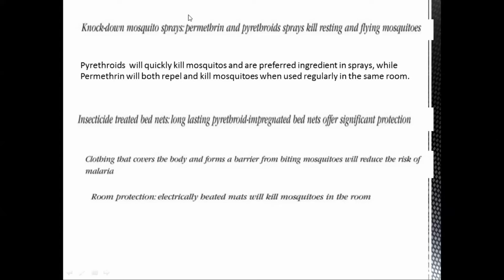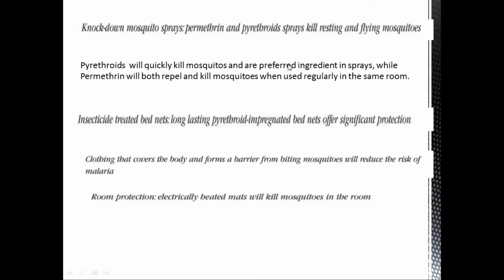Can you repeat your last sentence? Yeah, the last sentence, the difference between the pyrethroid and permethrin. Okay, definitely, I'll repeat it for you. These are basically the mosquito sprays available.